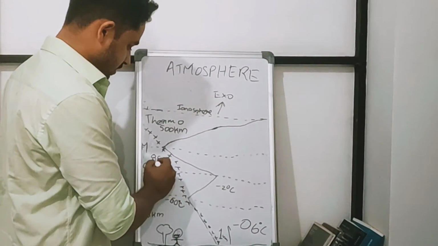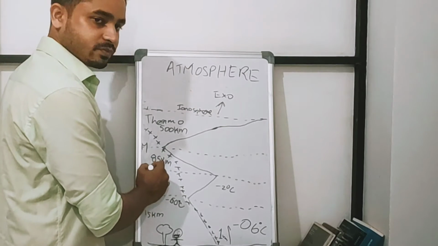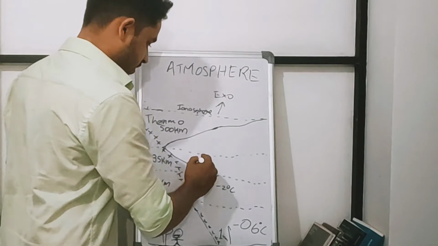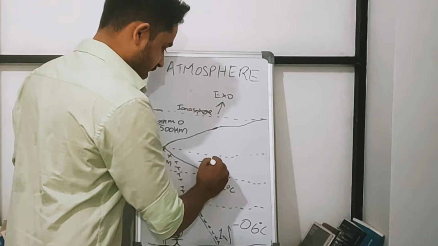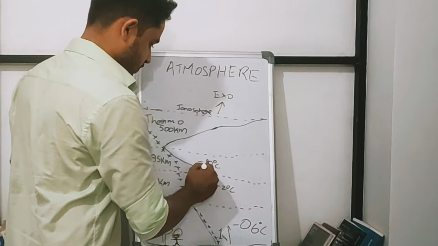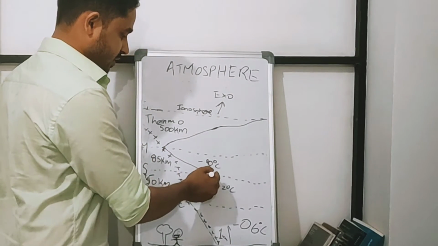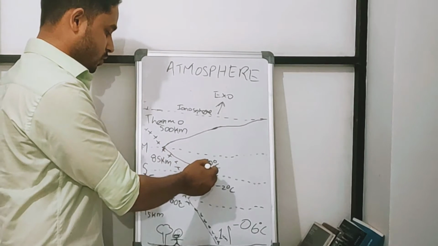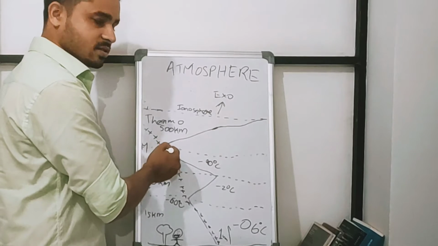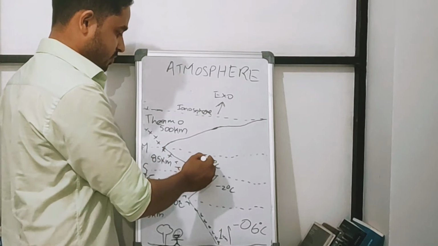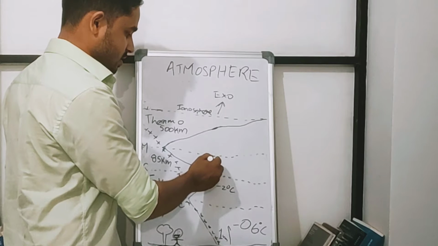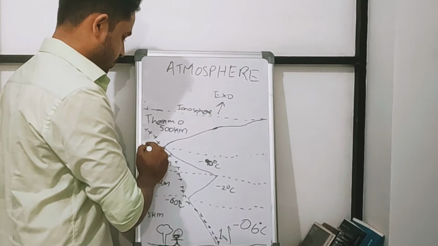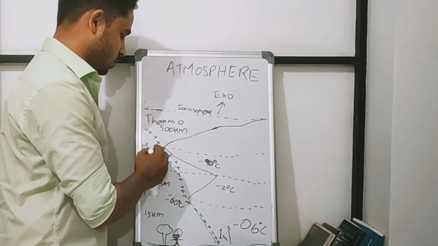When we reach the stratopause, the temperature starts decreasing again till minus 90 degrees Celsius. You see the curve here, right? You see the zigzag line, the curve of the zigzag line going towards the decreasing level. So when we reach minus 90 degrees Celsius at the end of the mesosphere, which is called the mesopause,